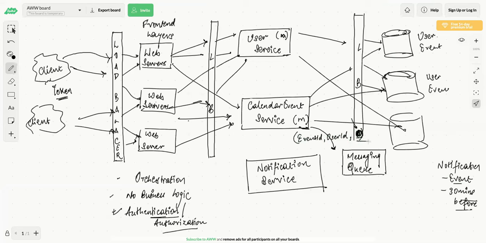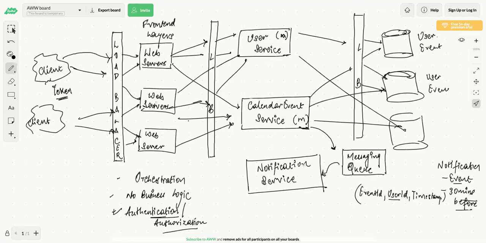You can say that the current timestamp will become your delivery time, let me write it here below actually. So what will be the messages enqueued? You can have an event ID, comma, the user ID to which I have to send the notification, comma, the timestamp. And this can be current timestamp. This is the delivery. Now what happens is that this messaging queue will deliver this message to the notification service. Correct. Now you know the user ID to which I have to send.